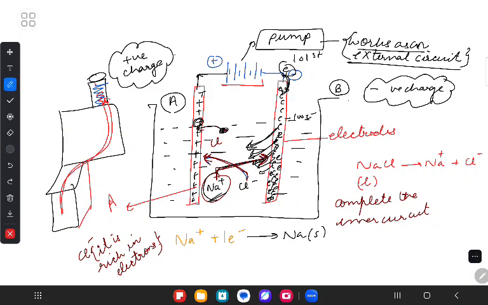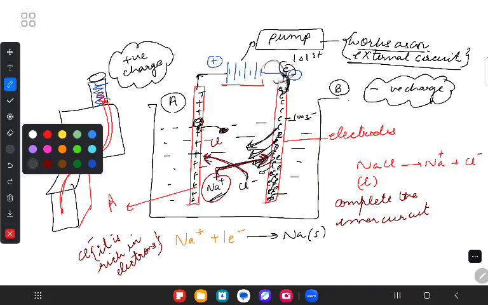Let's say if these ions would have moved very, very slowly, then very slowly, Na would have reached the rod B. By then, there would have been a chance that this battery suffered a short circuit. Why? Because if Na plus doesn't reach the rod B on time, you are not able to pull out electrons, and the battery has given more electrons to enter inside.